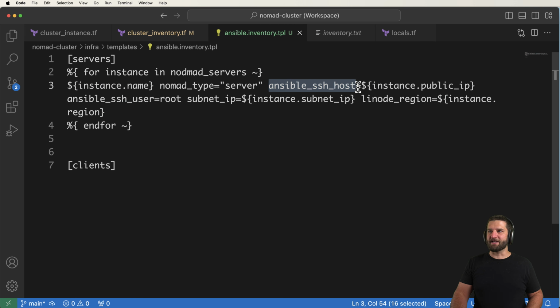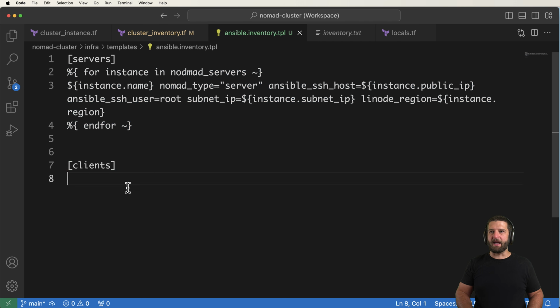We've got our SSH host for Ansible, which is the public IP. That's the root host that we go into. And of course, we also declare the root user. Then we've got our subnet IP here, and then finally our region. So all of these things are going to be driven through Terraform to build out this Ansible inventory file.